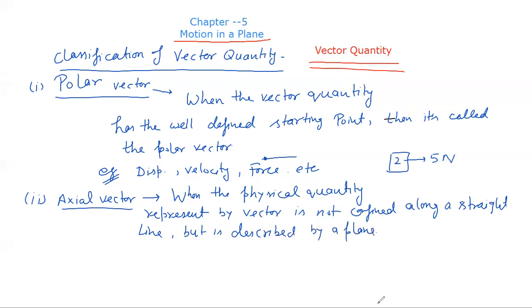That means for those quantities, if we need a plane to describe its motion, then that quantity is called an axial quantity, axial vector.